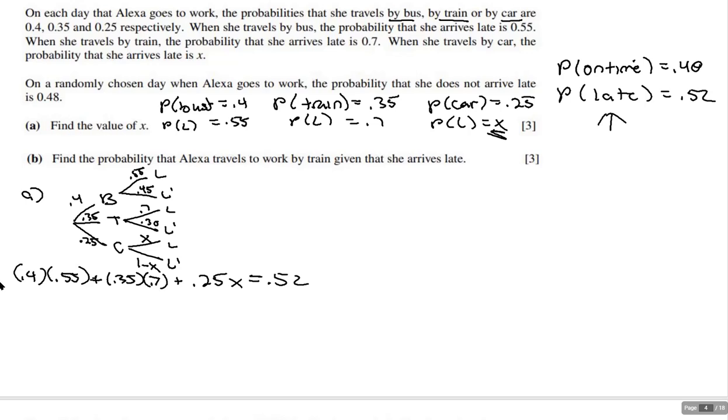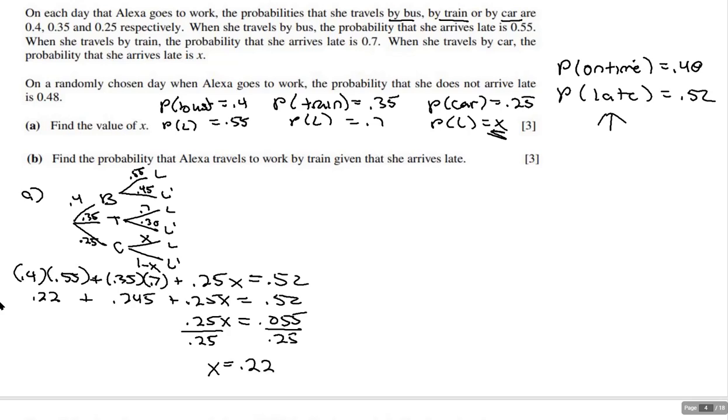This is gonna be 0.22, and this is going to be 0.245 plus 0.25x is equal to 0.52. I'm going to get everything on one side. 0.25x is equal to, if I take 0.52 and subtract both of those, I'm going to get 0.055. And then if I divide by 0.25, x is going to be 0.22. So that's what I get for part A.